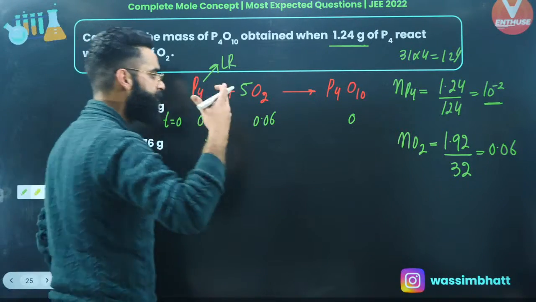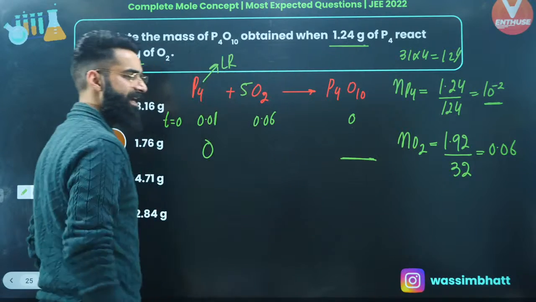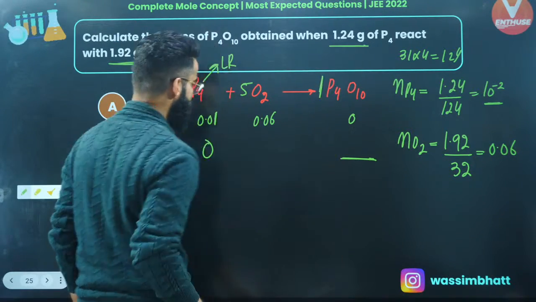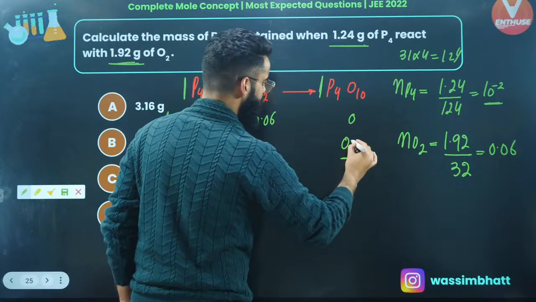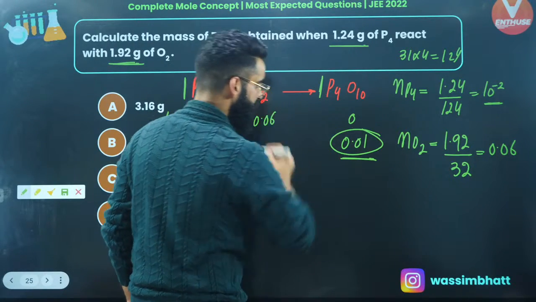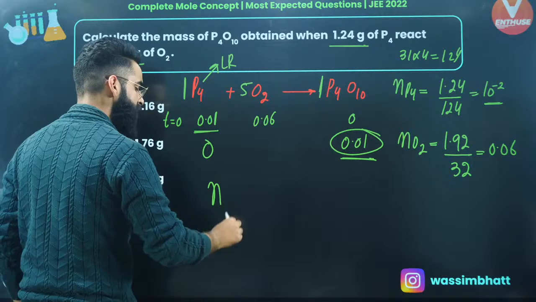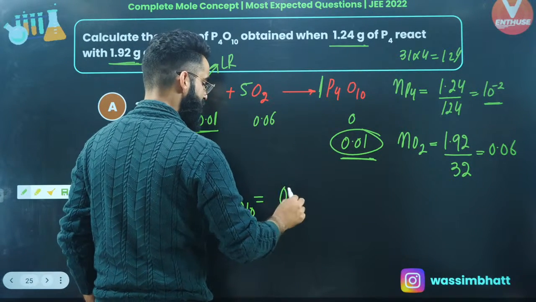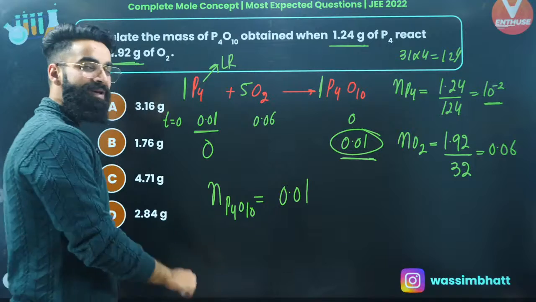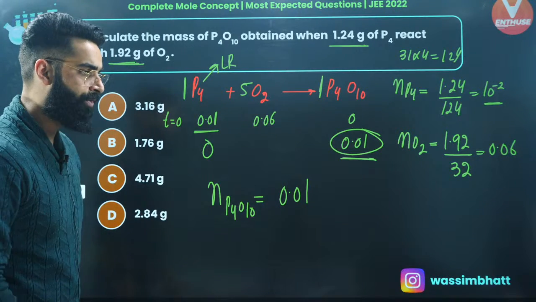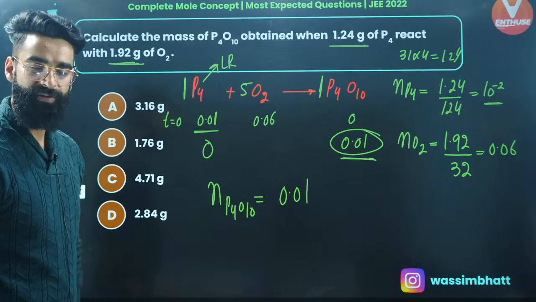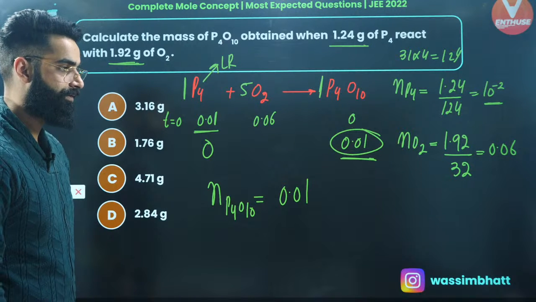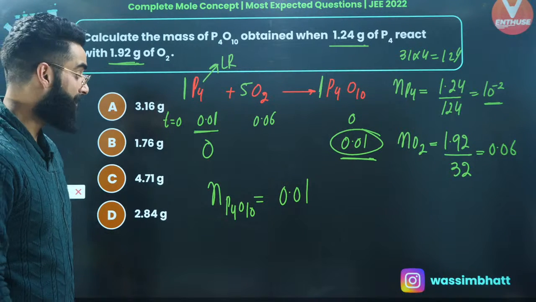Now, entire product in this particular reaction will be decided by the limiting reagent. Can I say 1 mole of P4 gives 1 mole of P4O10? So 0.01 moles of P4 will give me 0.01 moles of P4O10. So I exactly got to know the number of moles of P4O10 which are getting formed in the reaction, which is 0.01. But am I supposed to calculate the number of moles of P4O10 or mass of P4O10? I'm supposed to calculate the mass of P4O10, right?